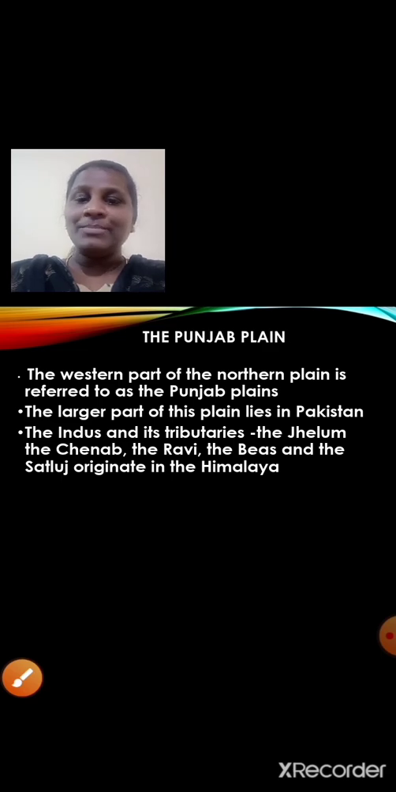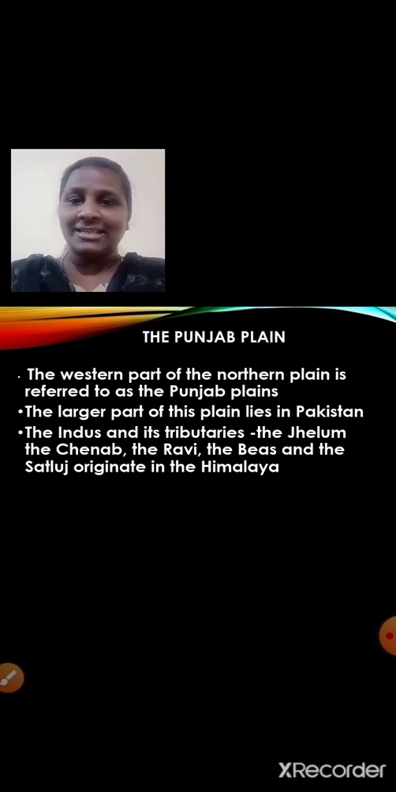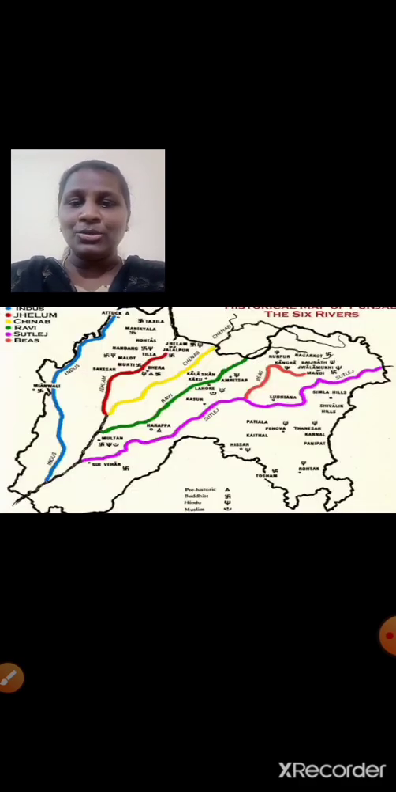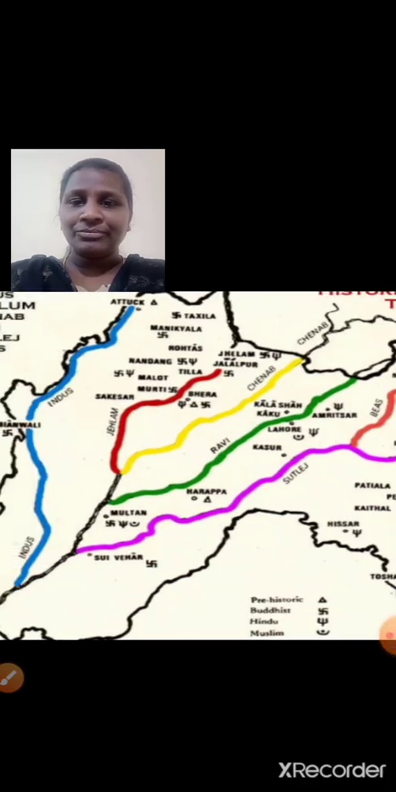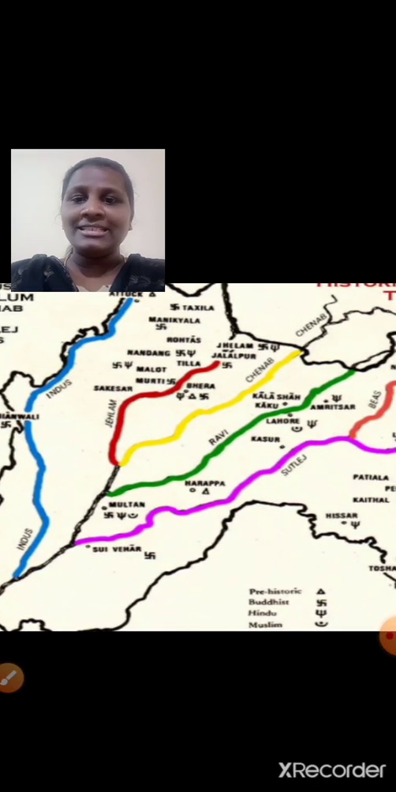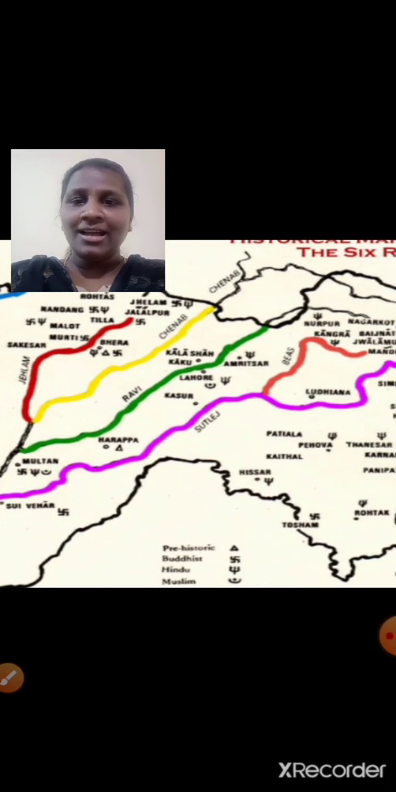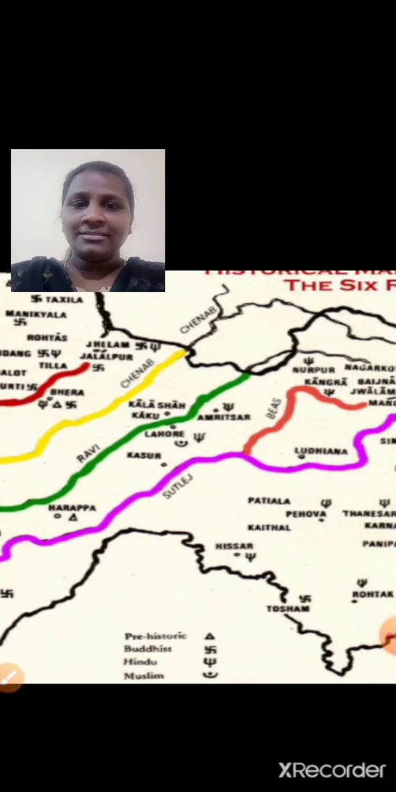The larger part of this plain lies in Pakistan. It is continuous. Okay. So the larger part of this plain lies in Pakistan and the remaining part lies in our country, that is India. The Indus and its tributaries, the Jhelum, the Chenab, the Ravi, the Beas and the Satluj originate in the Himalayas. You can have a look over here, students. Can you see the river Indus, Jhelum, Chenab, Ravi, Beas and Satluj?